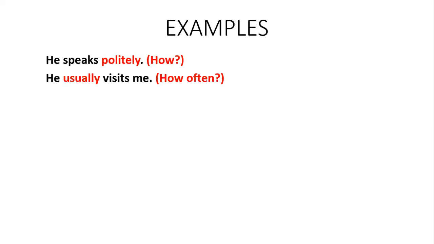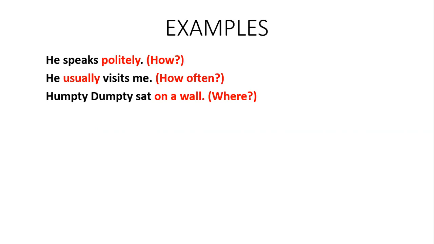For instance, if I give you the example, he speaks politely. How does he speak? He speaks politely. So here you can see it is giving the answer of how. He usually visits me. How often? Usually. Always. You can use such types of words. Then Humpty Dumpty sat on a wall. Where? On a wall.